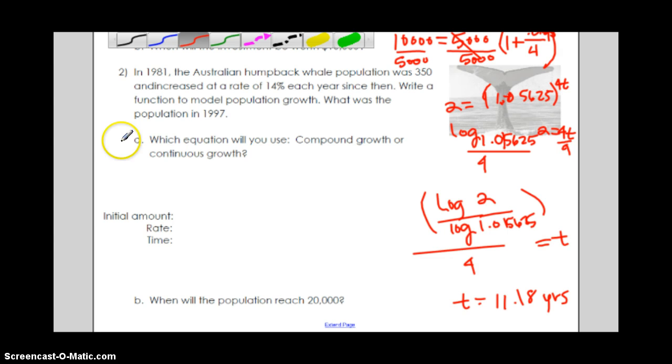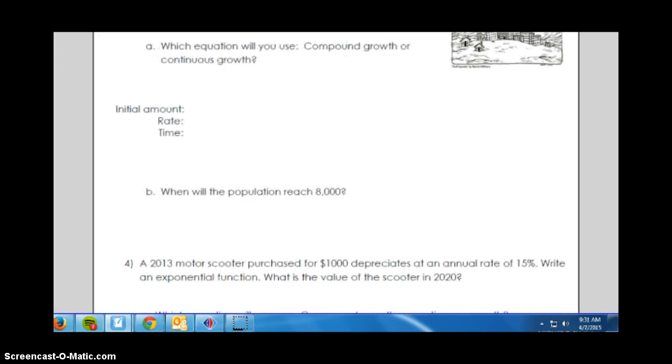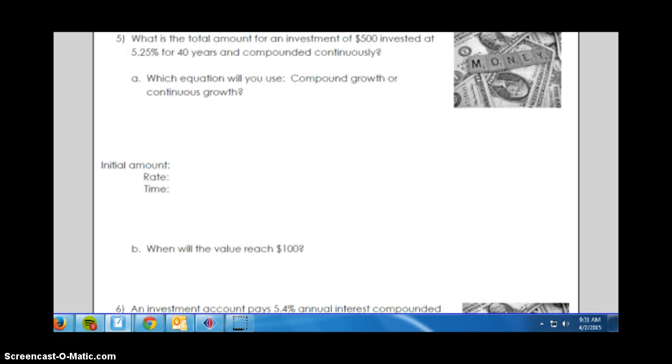All right, so I want you to try number 2. We can check it in class. We're going to do a couple more in class as well, but I just wanted you to get the idea of seeing those formulas. Which one I really want you to try that's going to be new at continuous growth is number 5.